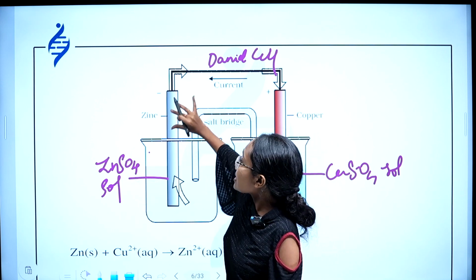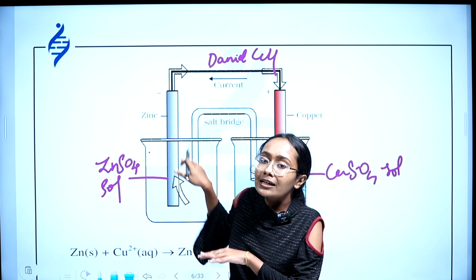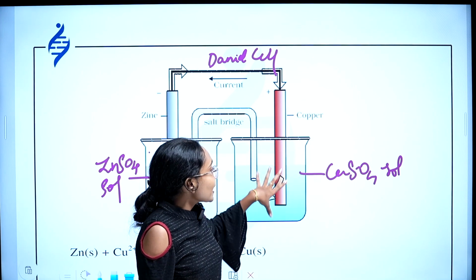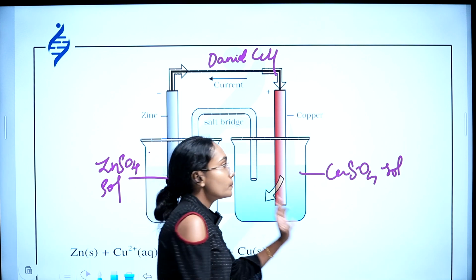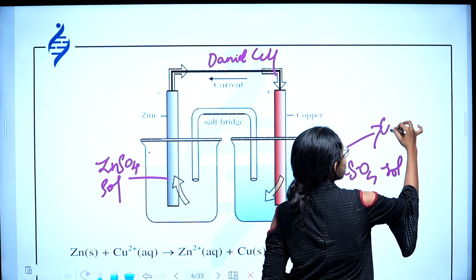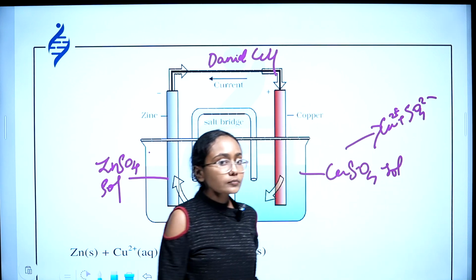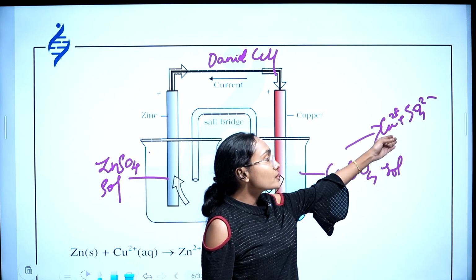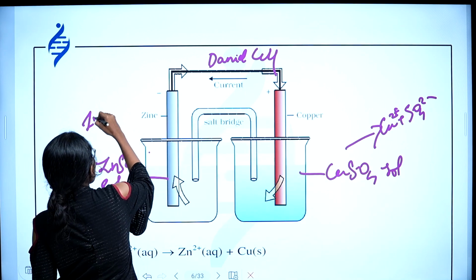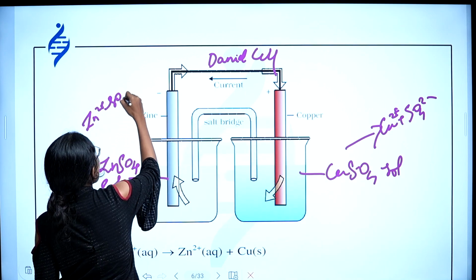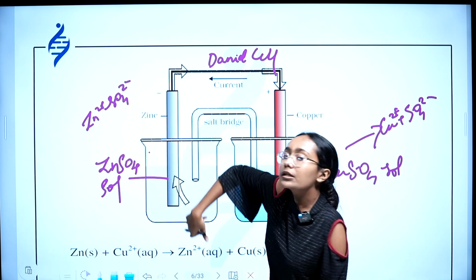As zinc sulfate has ions similar to that of zinc, I'm dipping zinc in zinc sulfate solution. As copper sulfate has ions similar to that of copper, I'm dipping copper in copper sulfate solution. So see, copper sulfate is actually Cu2+ and SO4 2-, right? So copper sulfate solution has ions similar to that of copper, that is Cu2+. In zinc sulfate solution, similarly, Zn2+ and SO4 2-, right? Zn2+ is there, an ion similar to that of the metal dipped in the electrolyte.